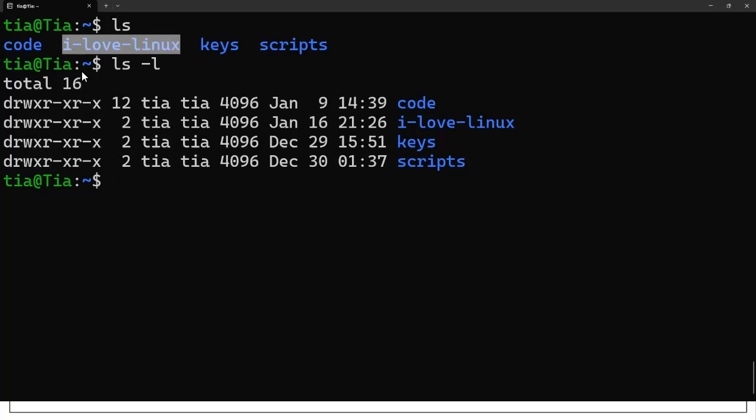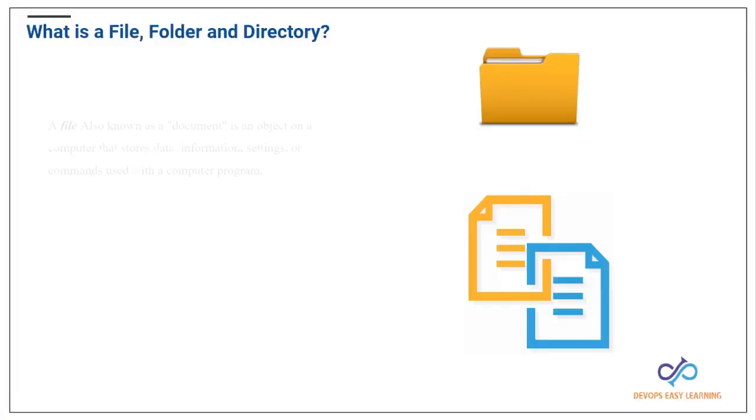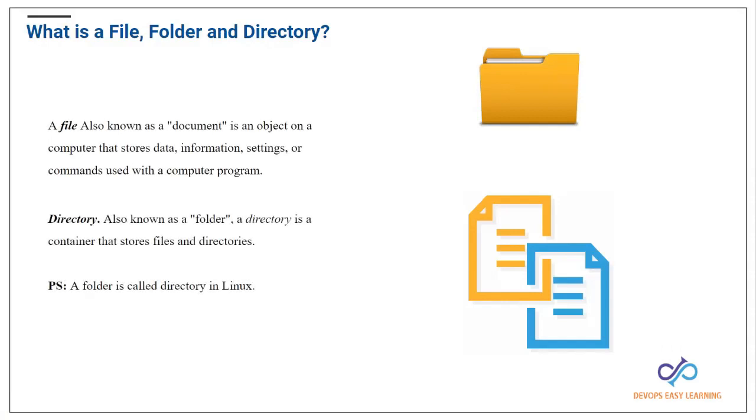And how are we going to know that it's a directory? If we open our Linux command line and type ls -l, ls stands for list content, in long list format. You list the content here, but in long list format. And if we check here, we see a little d in front, which means this is a directory, and here we don't have a file. That means in Windows we say a folder, and in Linux we say a directory.